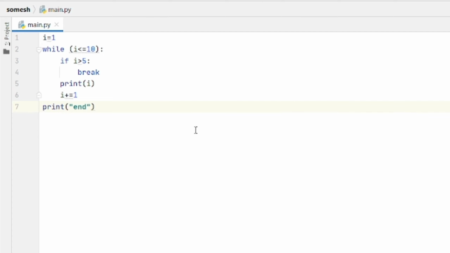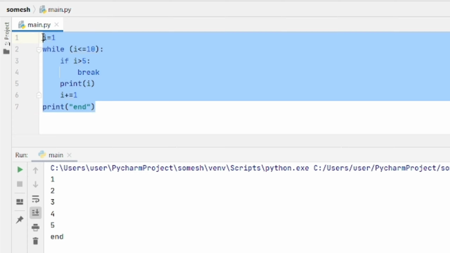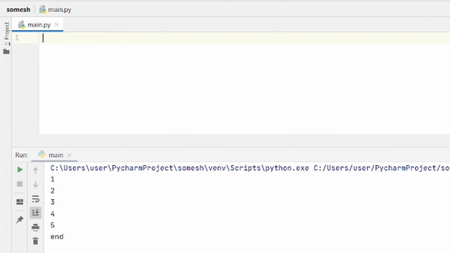We are getting values 1 2 3 4 5 and end at the last, because when the condition I greater than 5 is met, the break statement will be executed. When this break statement executes, it will come out of the while loop and print the end at the last.